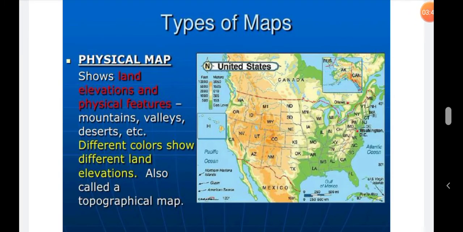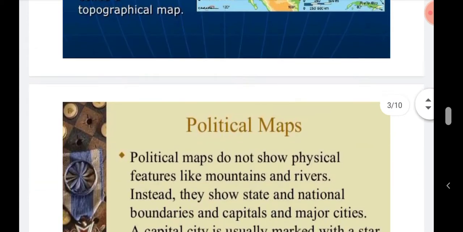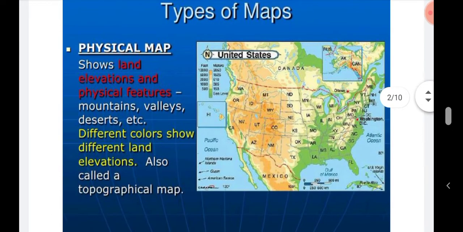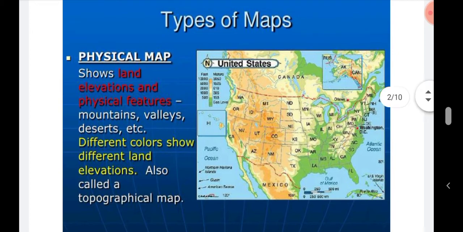Now if we talk about the types of maps, the first ones are the physical map and the political map. We will read some important points about the physical map and the political map. This is one of the maps of the United States. Here you can see the map of the United States. This is a physical map.